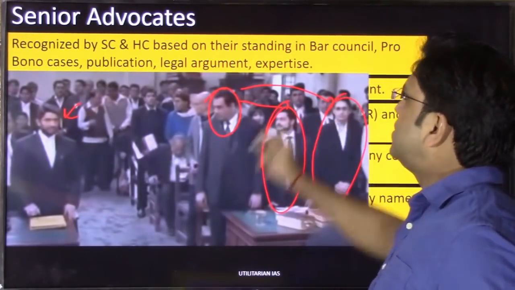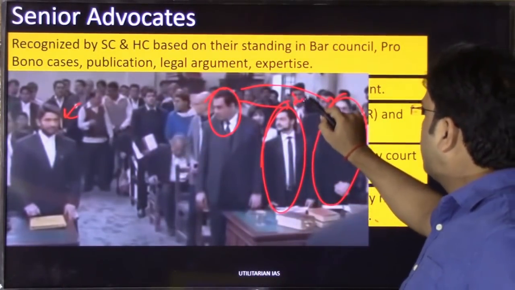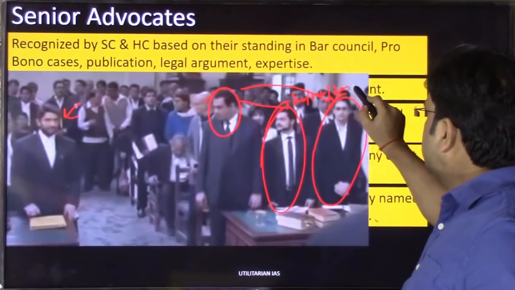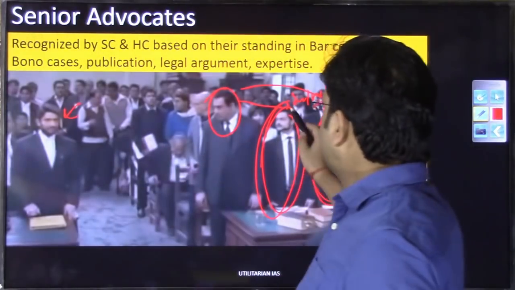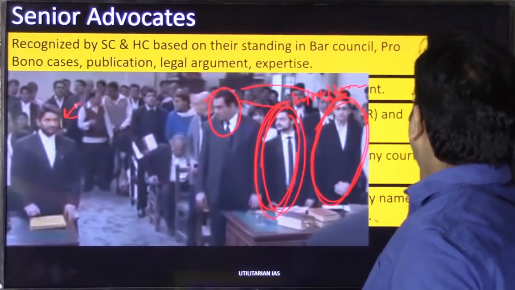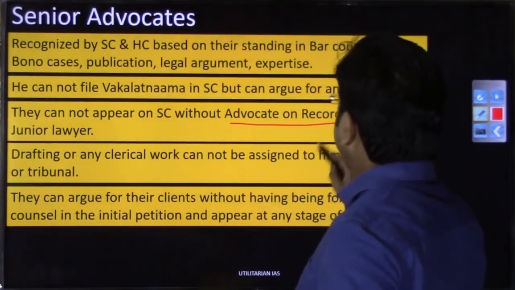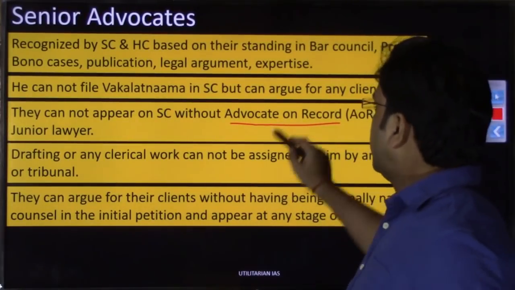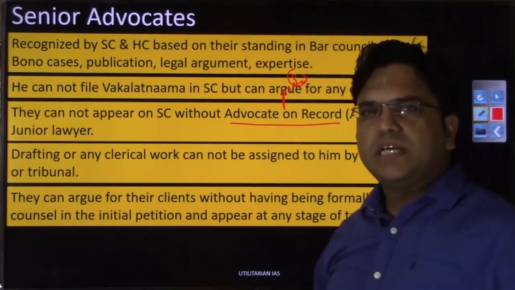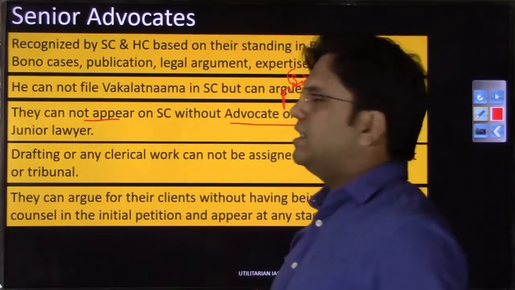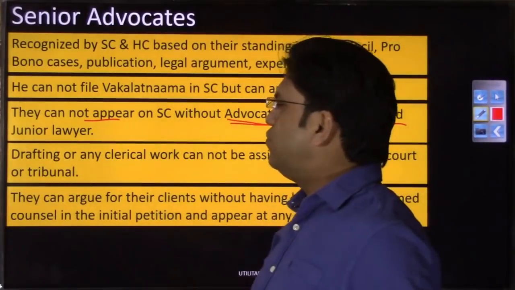So this is as well a provision that senior advocates cannot remain present either in the Supreme Court or the High Court, or even if they are going into the session court, they cannot go there without the presence of a junior lawyer or junior counsel, right? So that is one provision. What is this provision of having an advocate on record? The role of the advocate on record, I already told you, is that it is the advocate on record that files cases in the Supreme Court, not these senior lawyers, right? And that is the reason it is said that they cannot appear in the Supreme Court without an advocate on record and a junior lawyer, right?